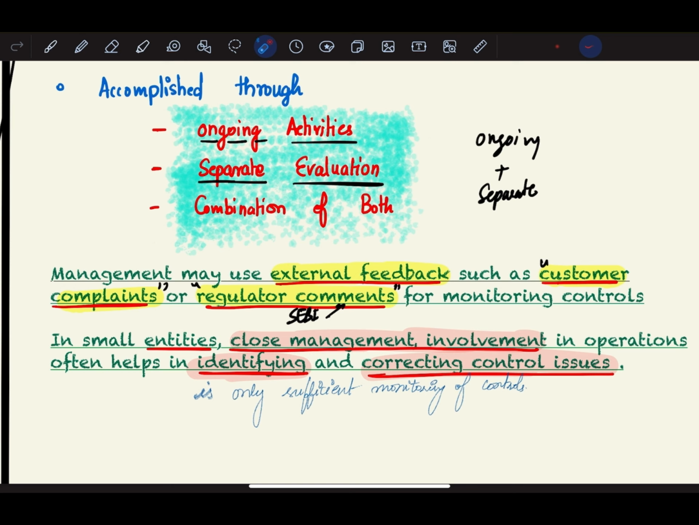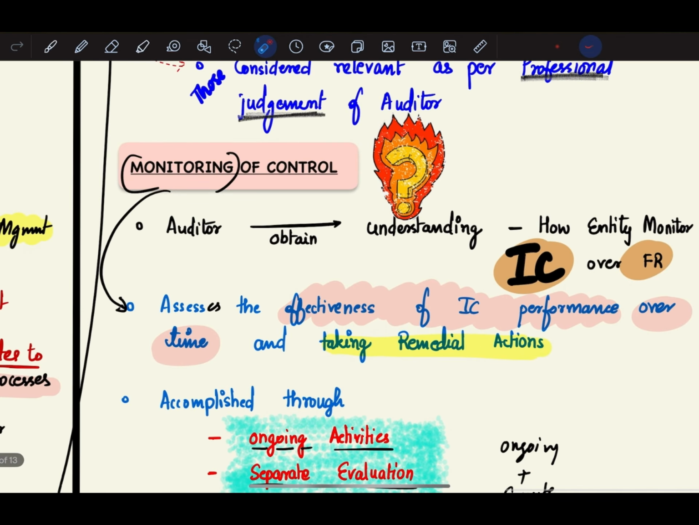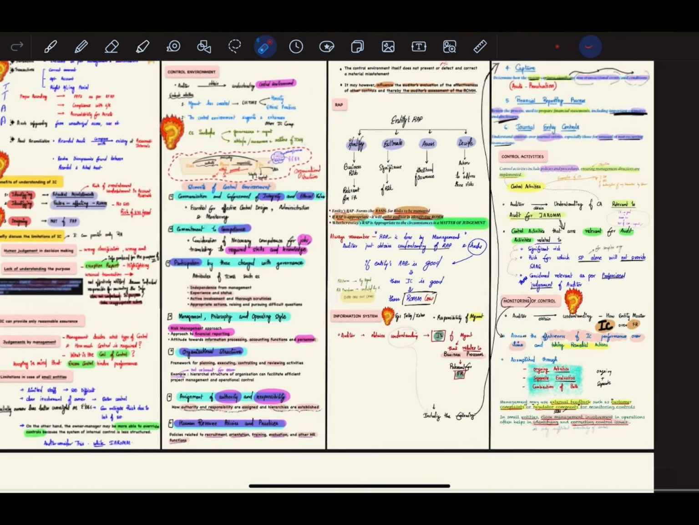What will the management do? The management will obtain external feedback such as customer complaints or regulator comments, and depending upon this feedback, it will more effectively monitor the controls. In small entities, close management involvement in operations often helps in identifying and correcting control issues. In small entities, close management involvement is often sufficient to identify and correct control issues. Okay, so we have completed monitoring of control.